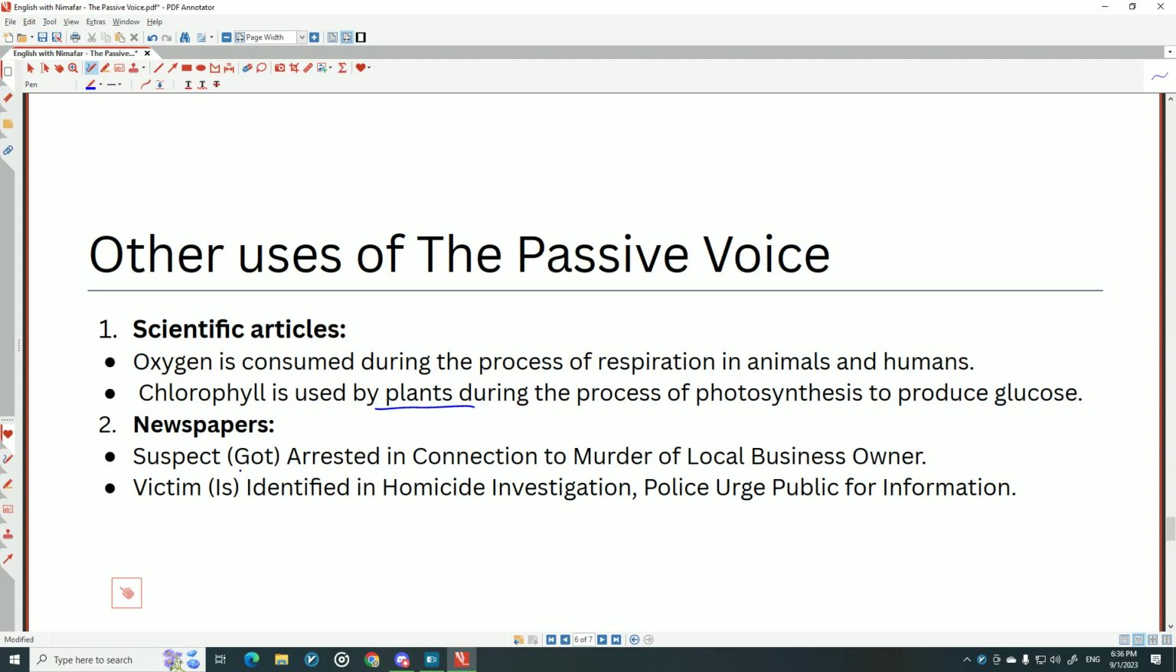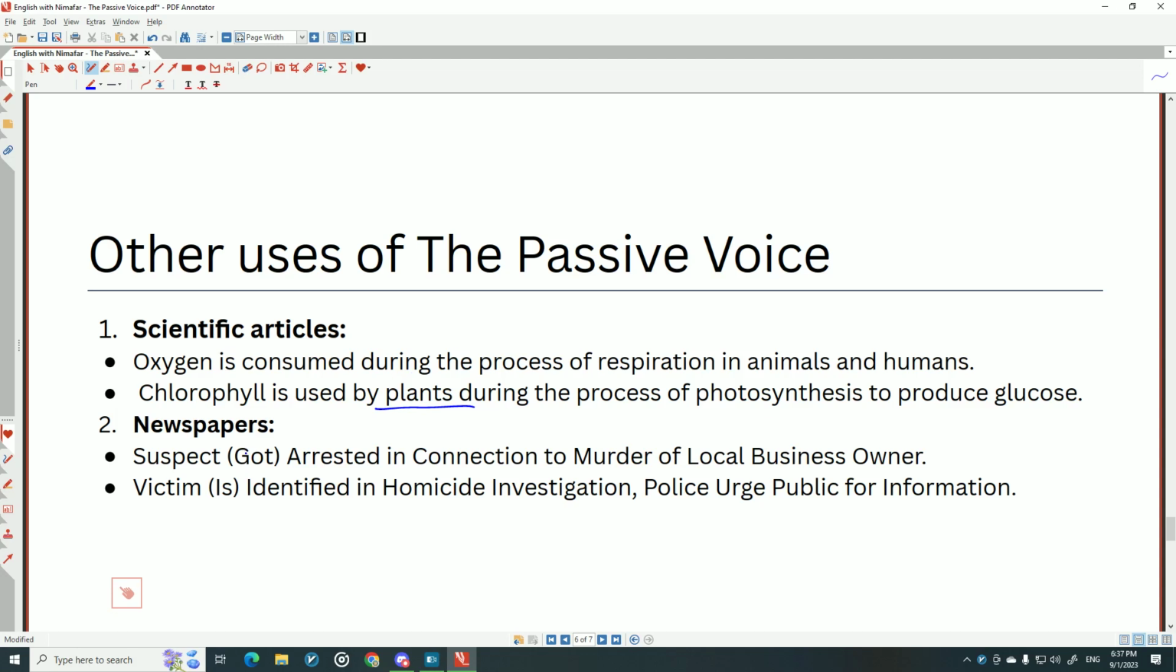So sometimes they omit something but still keep the actual meaning. For example, "Suspect arrested in connection to murder of local business owner." We say, okay, suspect what, arrested? You should use "the suspect is arrested" or "the suspect got arrested." In this case, they're trying to make the headline as short as possible. Newspapers follow another set of English rules.